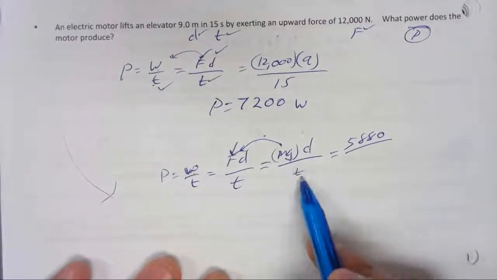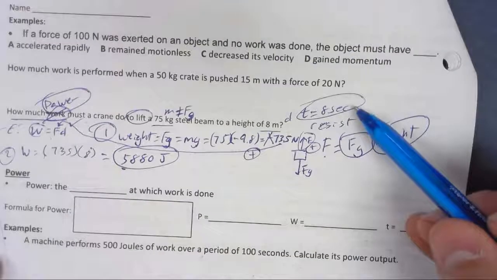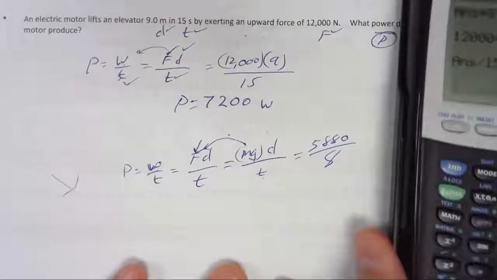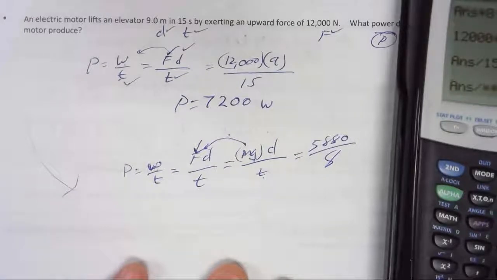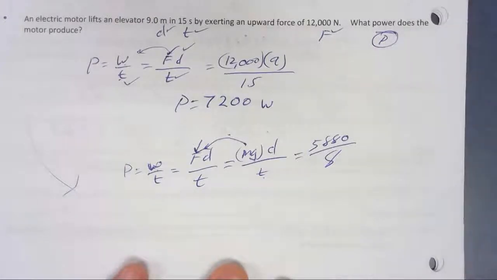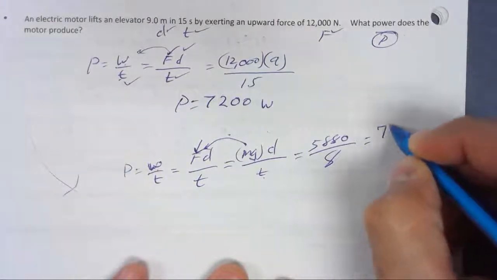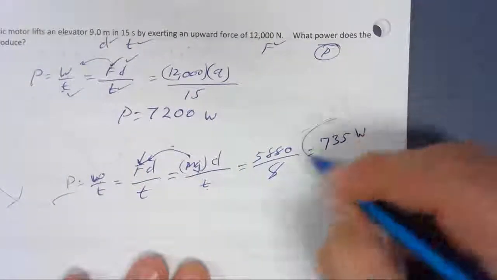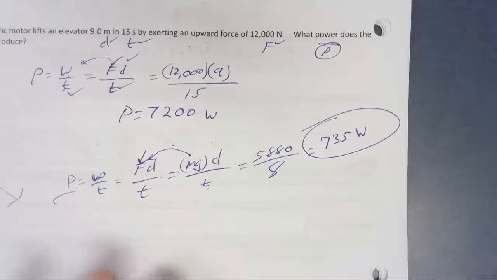And then we would divide by the time. Let's just imagine they gave us a time of 8 seconds. So here we go, 5880 divided by 8 gives you 735. This is power. The unit for power is watts. 735 watts. All right, so that's basically how to work power problems.